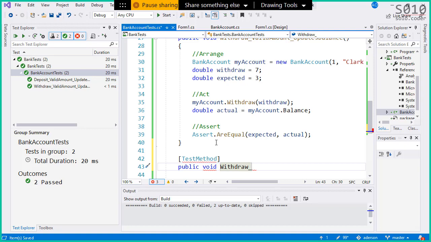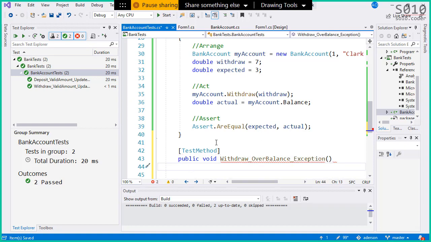So withdraw. Again, what is the next name? How do we name the next one here? Withdraw more than balance. Yeah, more than the balance. That's good, Fabio. Someone yesterday suggested withdraw over limit. I like that too. It could be more than the balance, over limit. Doesn't matter, as long as it describes a little bit more. Over balance. And what do we expect? An exception. We expect an exception.